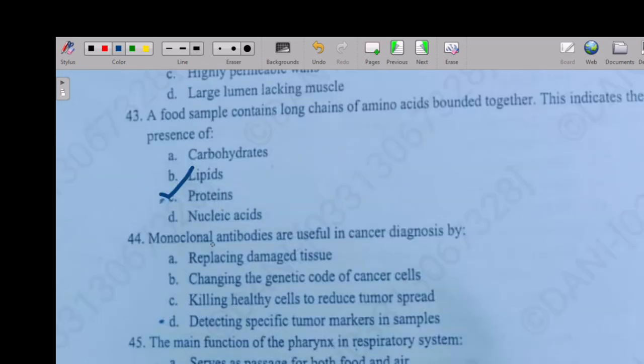So the next question: monoclonal antibodies are helpful in cancer diagnosis by replacing damaged tissue, changing the genetic code of cancer, killing healthy cells to reduce tumor cells, or detecting specific tumor markers in samples. So the right answer is option D.